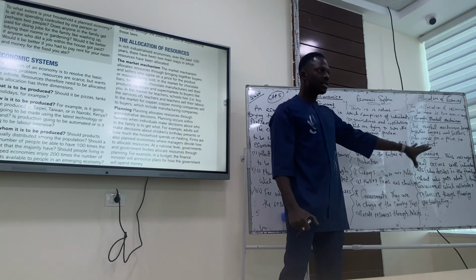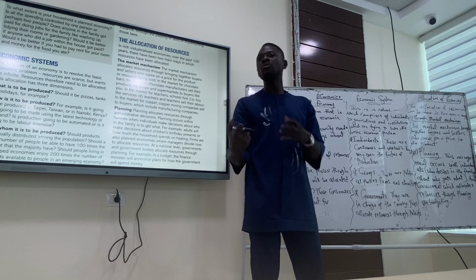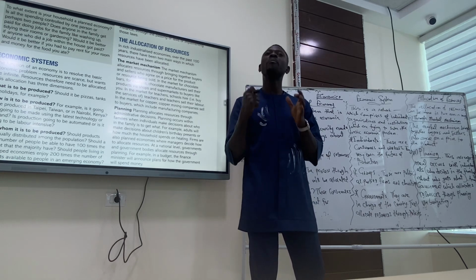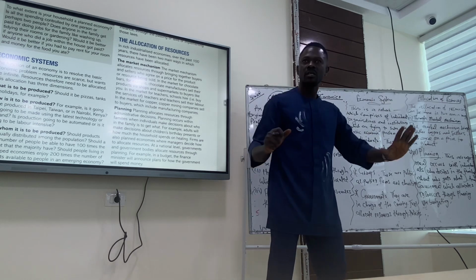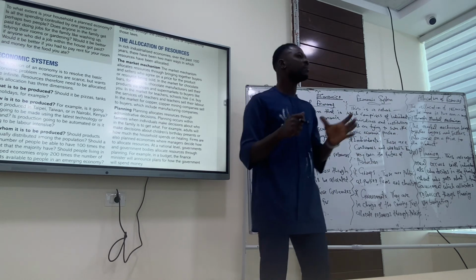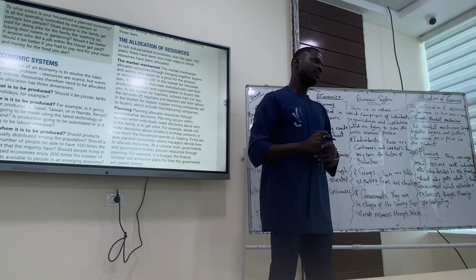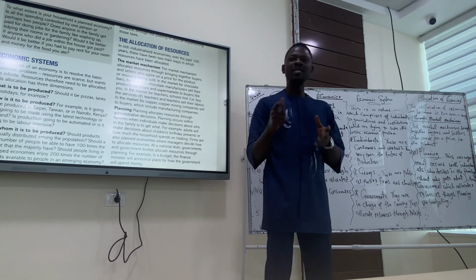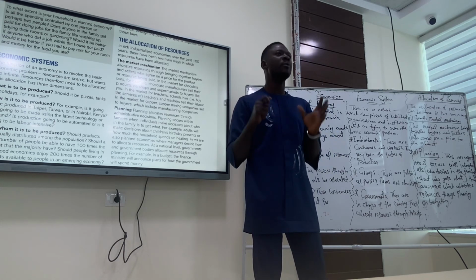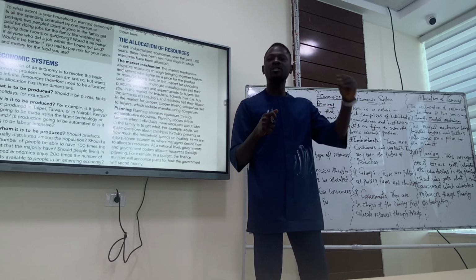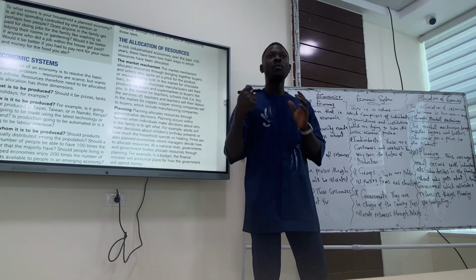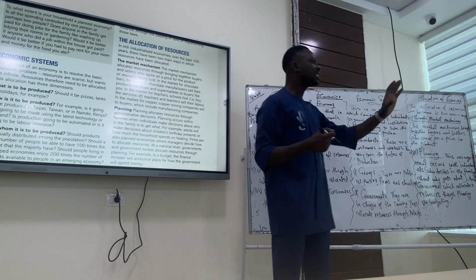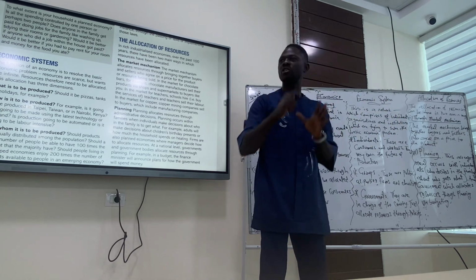Then the government also has to decide. But how do they do that? They do that through budgeting. Planning for individuals is who gets what, but planning for government is budgeting. Now when we talk about budgeting, we're talking about how resources will be managed. What do we have in terms of revenue and what are we going to spend? So budgeting is about revenue and expenditure.